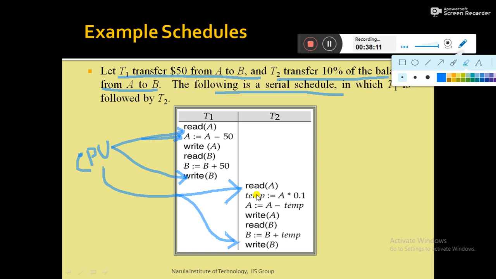The diagram here represents a serial schedule. Serial means the transactions will be executed serially, and in a serial schedule, if you look at the diagram, all the instructions of a particular transaction appear together. These are the instructions of T1. All the instructions of T1 appear together in the same place. So CPU executes one transaction at a time. So this is known as serial schedule.